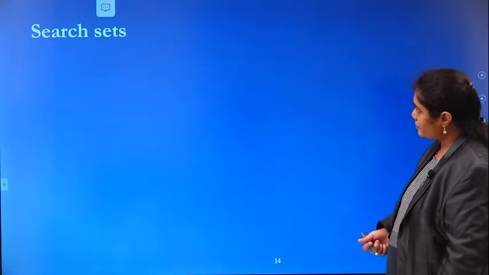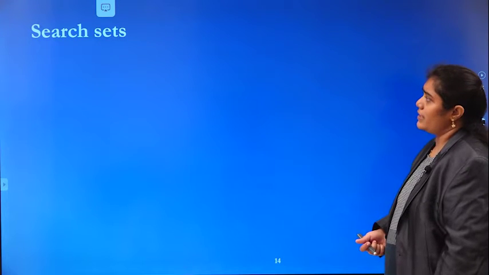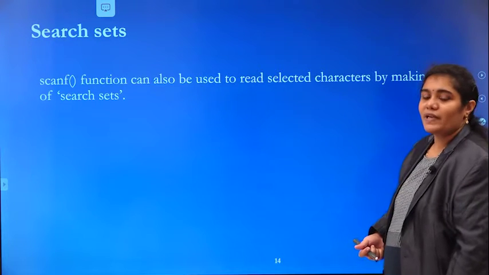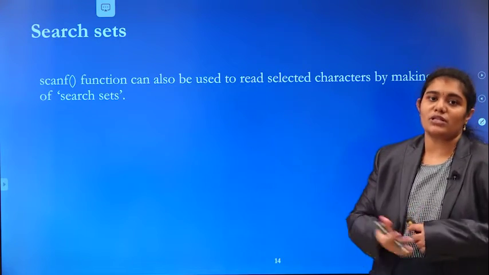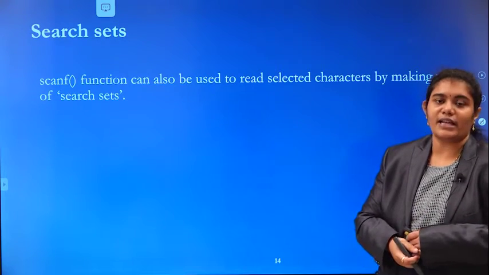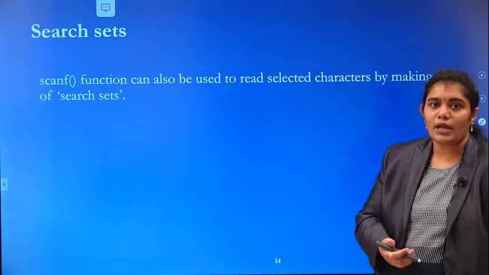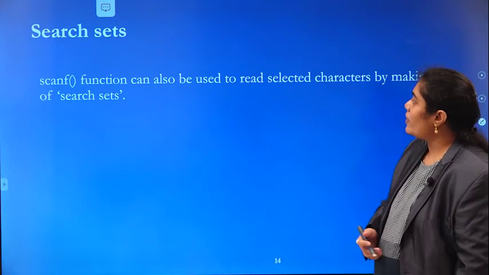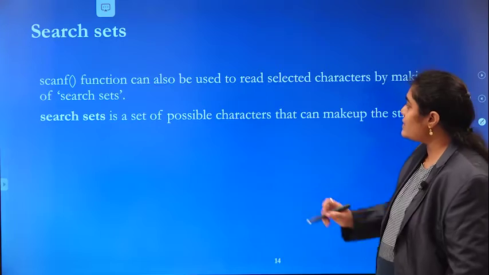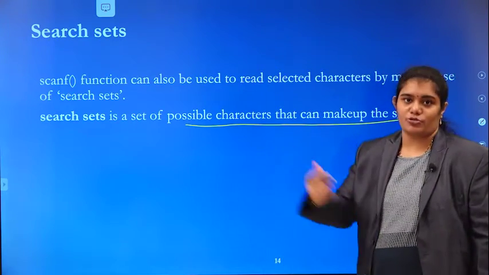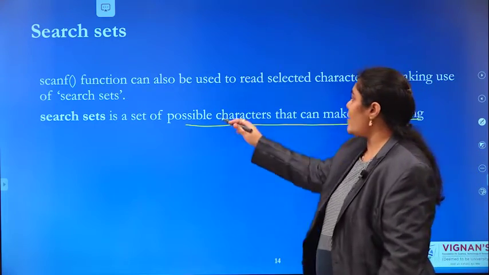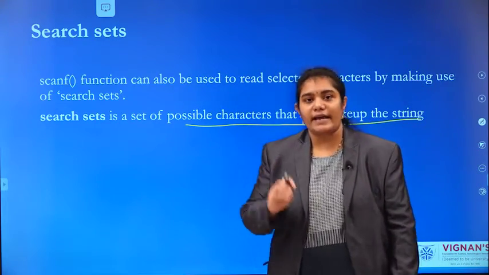Right? Next, search set. With the help of search set in the scanf function, we can add some more restrictions to our input. A search set is a set of possible characters that can make up the string. A search set has a set of possible characters.